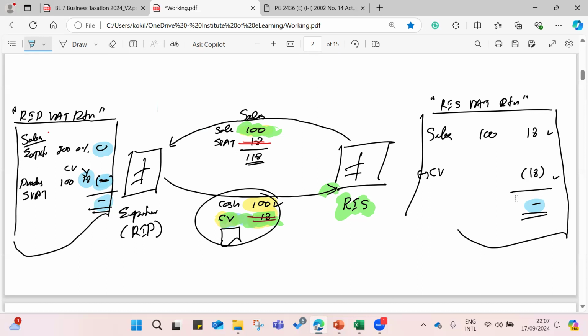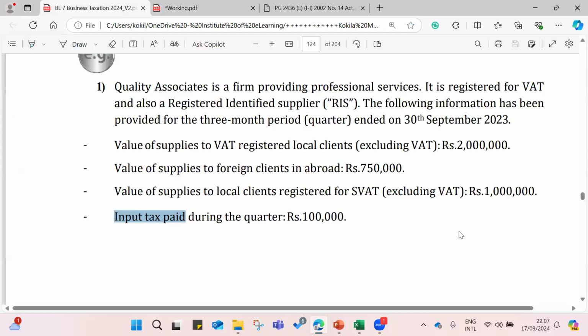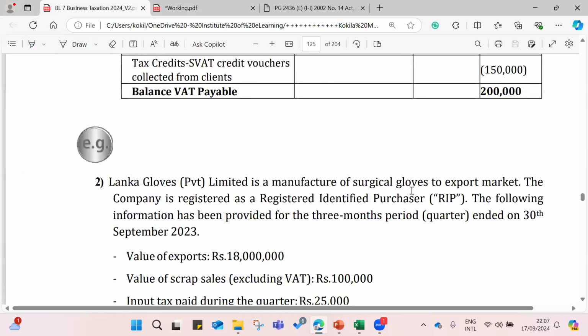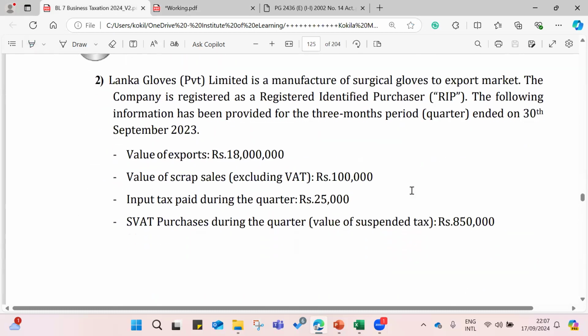Just a matter of reconciliation, the pieces of paper from both parties. With the RIS also, they are submitting those credit voucher numbers and schedules, right? It's an easy process. Then when it comes to the RIP section, I will go to the RIP section as well. This is the answer in this text.